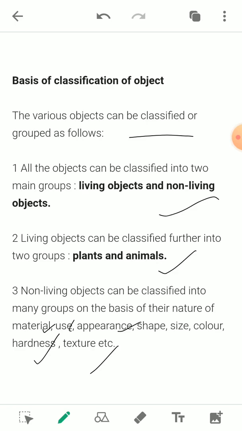Now see here, this classification by size or shape or appearance is on the basis of the non-living object. If the object is a non-living object, how is this non-living object further classified?